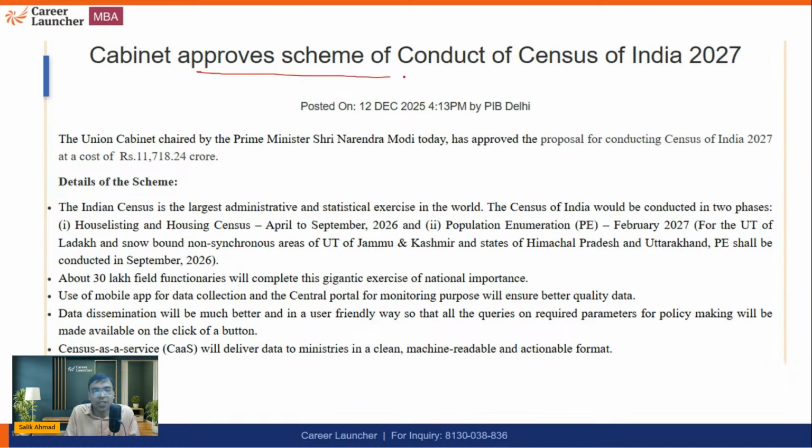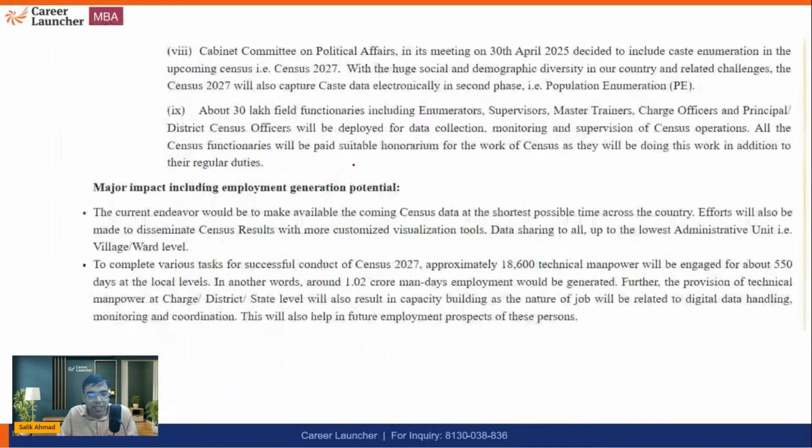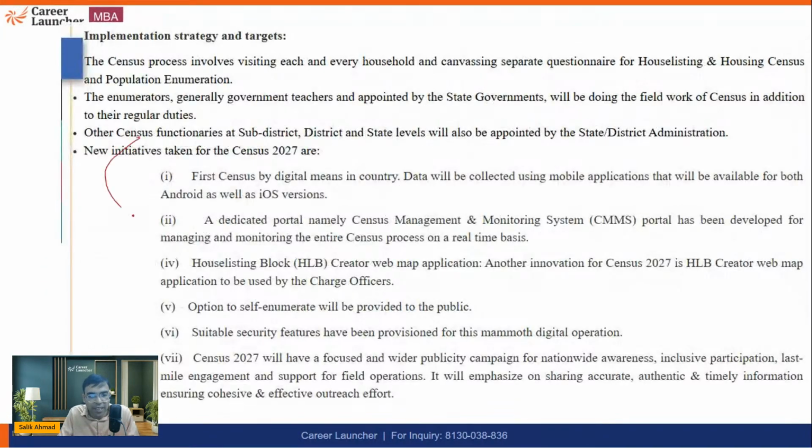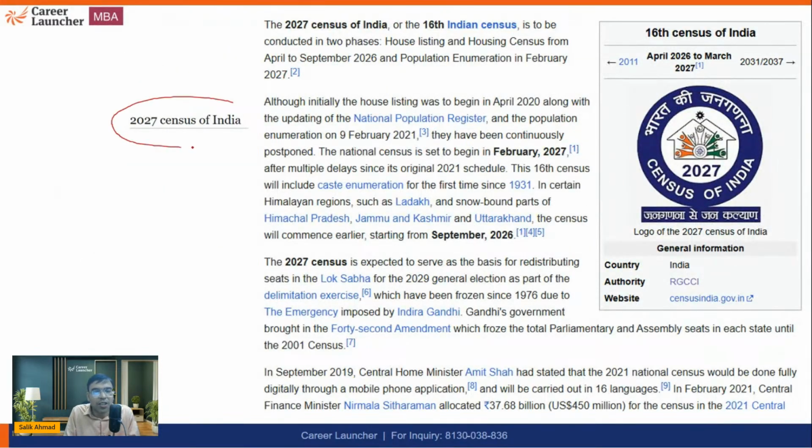The cabinet approved the scheme for conduct of the census of 2027. This was actually last year in December, and it was very much in the news. It is being conducted in 2 phases. If you are interested, you can read it, but I don't think you have to go into so much detail. This is the 2027 census, the 16th census. This can be asked. This is the 16th census, conducted in 2 phases.